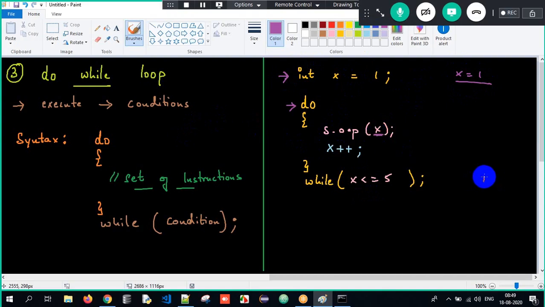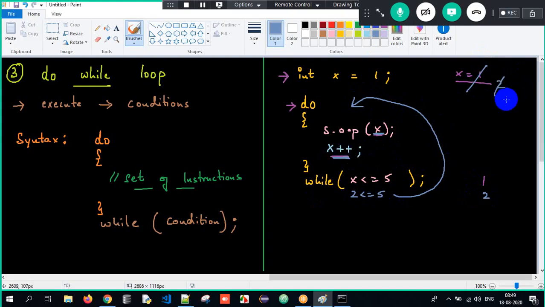What is my x value? 1. x++ meaning I am incrementing the value of x. x value will become 2. And after that I check the condition. Is 2 lesser than or equal to 5? Yes, it's true. Control will go by. It does the job. What is my x value? 2. 2 will get printed. x++ meaning it will become 3, and then I check the condition.